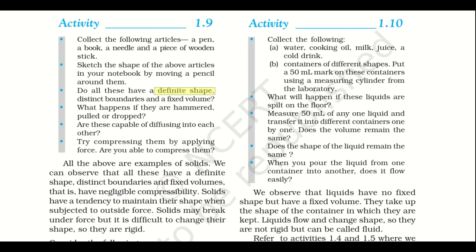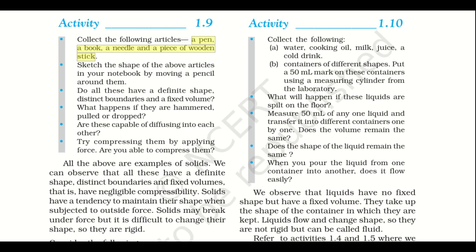Absolutely, they have a definite shape, a distinct boundary, and a fixed volume. What happens if they are hammered, pulled, and dropped? Are these capable of diffusing into each other? Try compressing them by applying force. Are you able to compress them? All the above are examples of solid. That means a pen, a book, a needle, and a piece of wooden stick are solid.